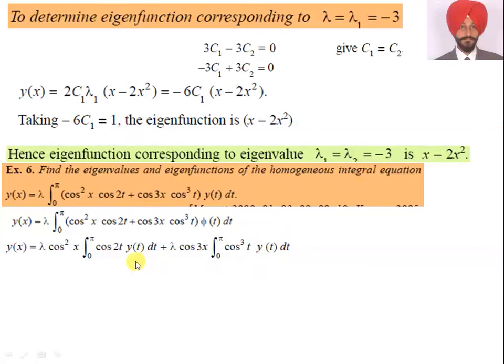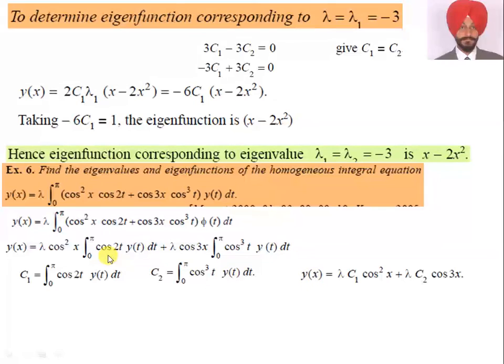So what we do, first of all we write c1 and c2. So what is c1? c1 is equal to the integral 0 to pi of cos 2t y(t), and what is c2? c2 is equal to the integral 0 to pi of cos cube t y(t) dt, and this y(x) becomes, so be very careful, y(x) is equal to lambda c1 cos square x plus lambda c2 cos 3x, as we did in the previous question. So y(x) is equal to lambda c1 cos square x plus lambda c2 cos 3x.